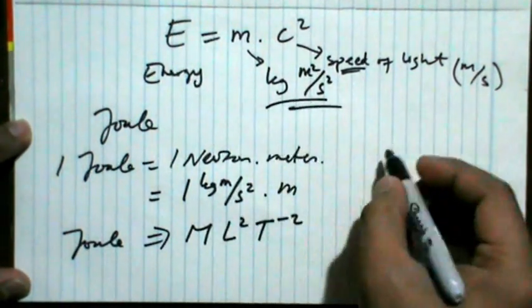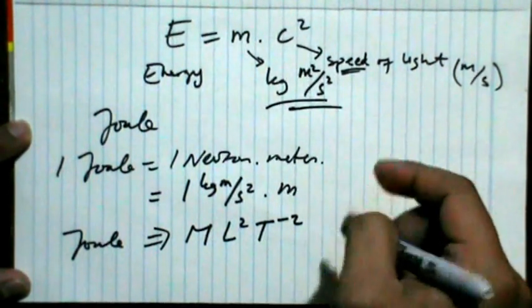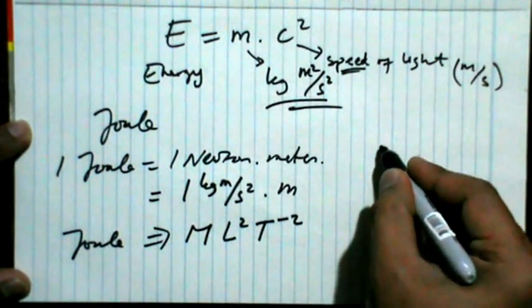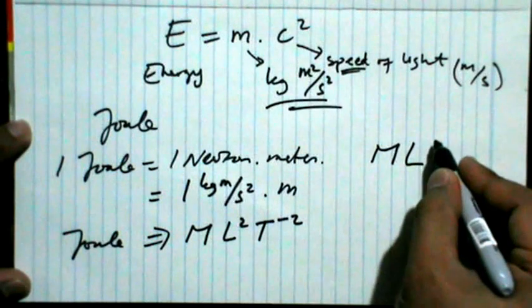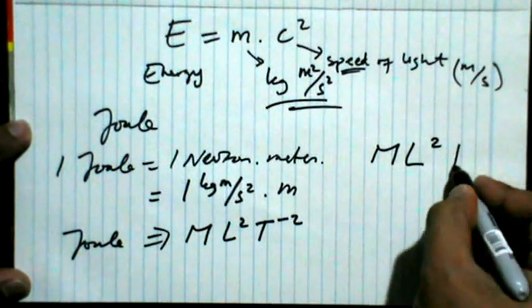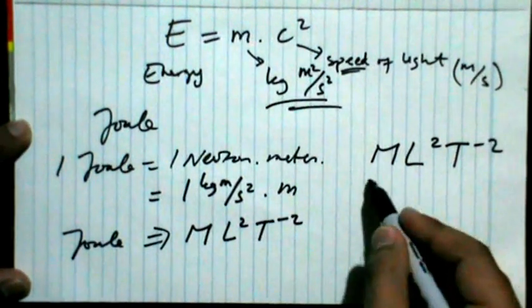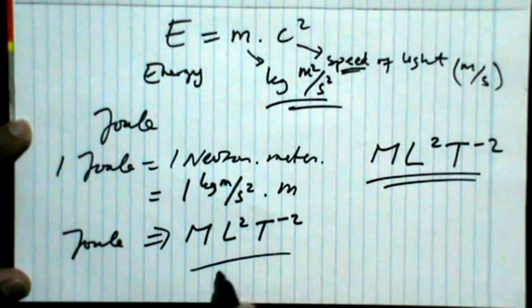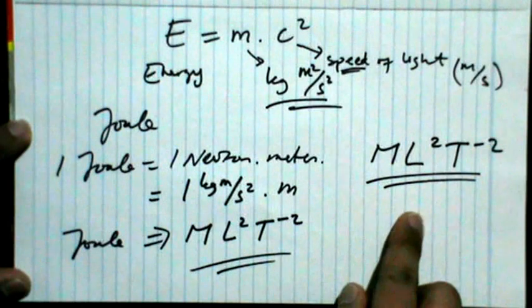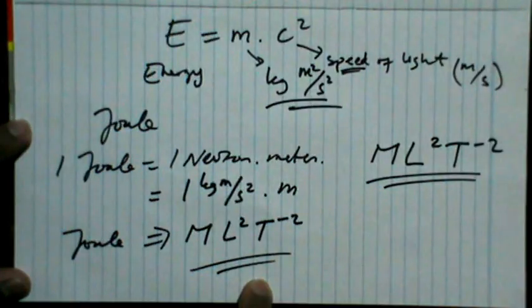And you can see that the dimension of the right side here is m L square t to the minus 2. Therefore, we see that the dimension of the right side and the left side, they are the same.